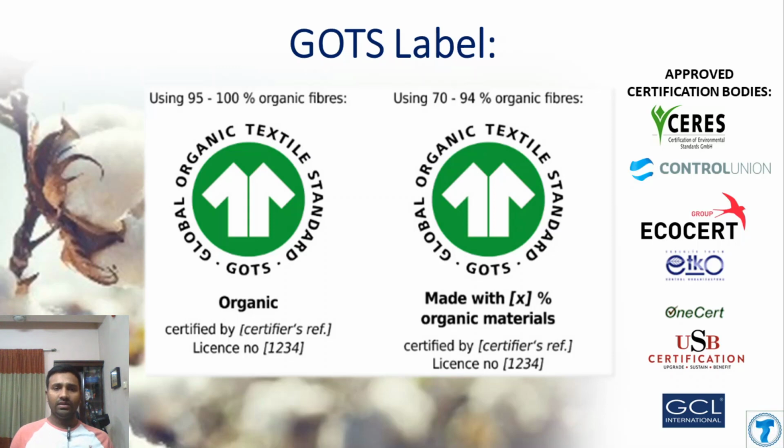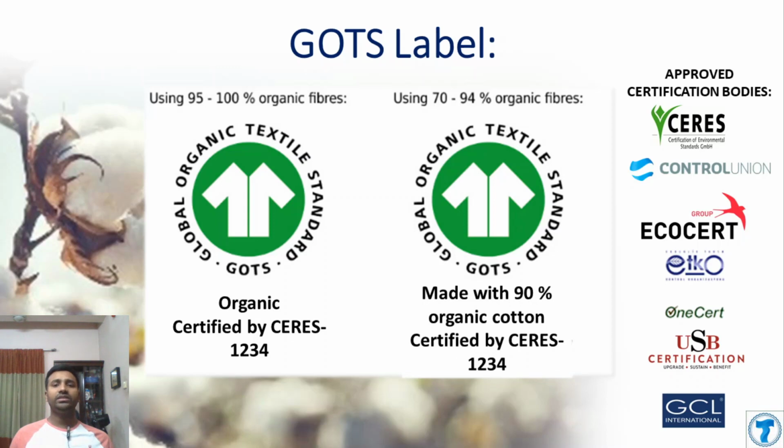So suppose a factory is certified by Ceres and the license number is 1234. Then for label grade 1 it will be like this: "organic certified by Ceres 1234," and for label grade 2 it will be "made with 90% organic cotton certified by Ceres," if the cotton fiber is 90% organic fiber. There is another thing: the license number is identical. Every factory has one identical license number.